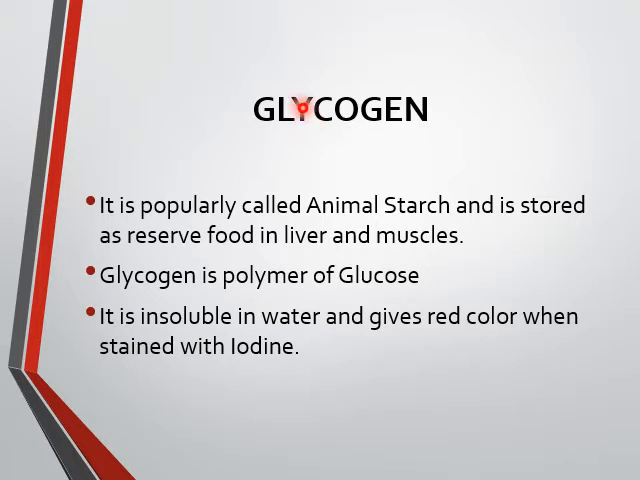The next homopolysaccharide is glycogen. It is known as animal starch and is stored as a reserve food in the liver and the muscle. It is again a polymer of glucose. It is insoluble in water and it gives a red color with iodine. Starch gives a blue color with iodine and glycogen gives a red color with iodine.